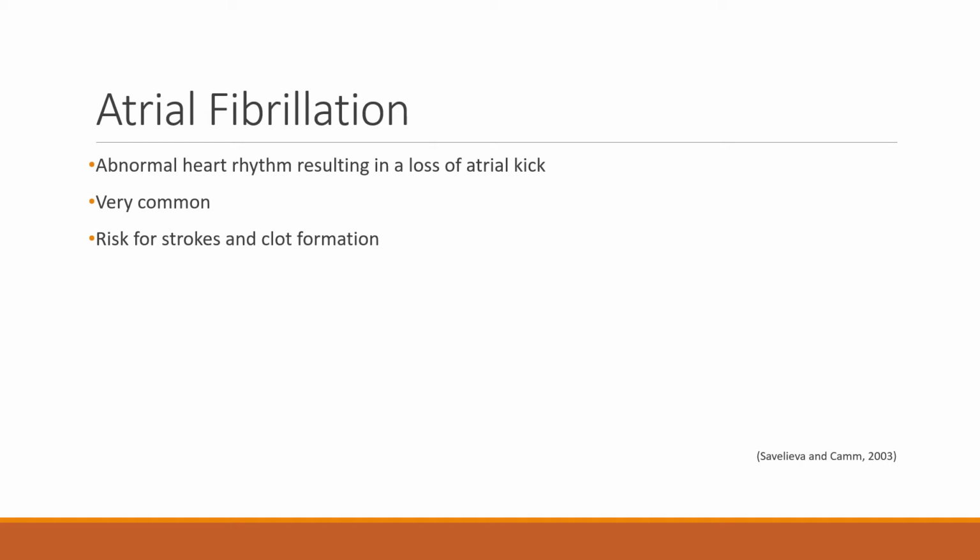So what exactly is atrial fibrillation, or AFib? It's an abnormal heart rhythm, or an arrhythmia, that results in the loss of atrial kick. What happens is the atria are quivering because the pacemaker cells cannot communicate properly. This leads to blood pooling in the heart, which allows for clot formation. These clots can then cause a stroke or other issues in the body. As aforementioned, it is one of the most common arrhythmias that we see.